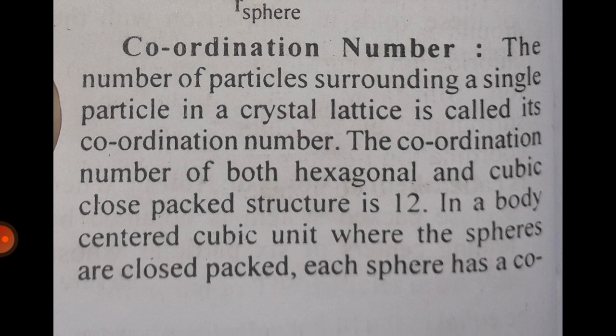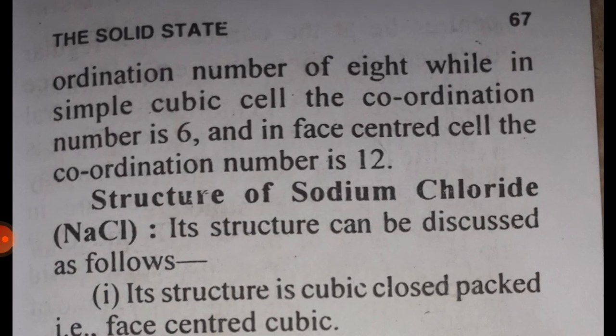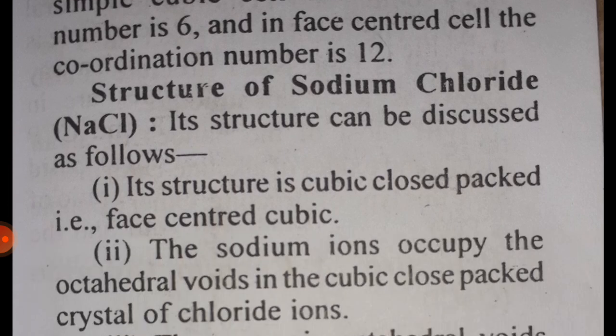Coordination number. The number of particles surrounding a single particle in a crystal lattice is called its coordination number. The coordination number of both hexagonal and cubic close packed structures is 12. In a body centered cubic unit, each sphere has a coordination number of 8, while in a simple cubic cell the coordination number is 6, and in a face centered cell the coordination number is 12.